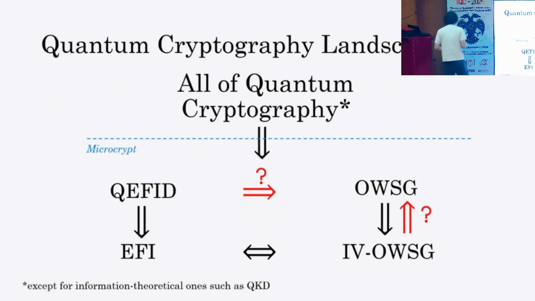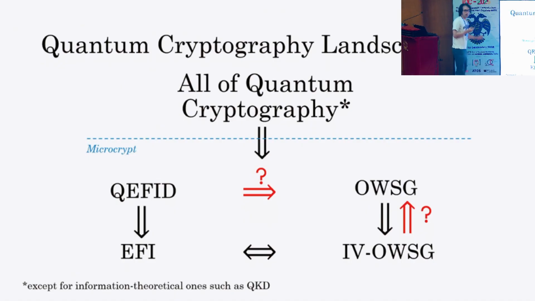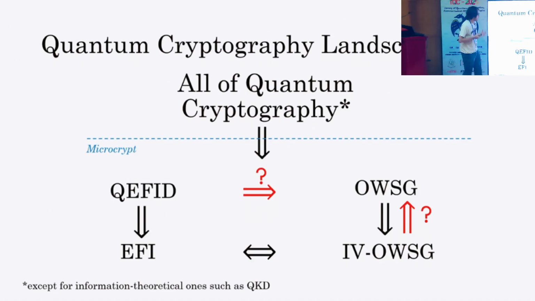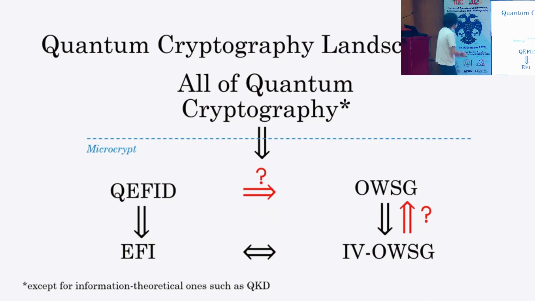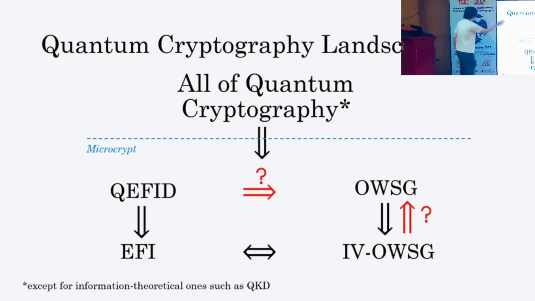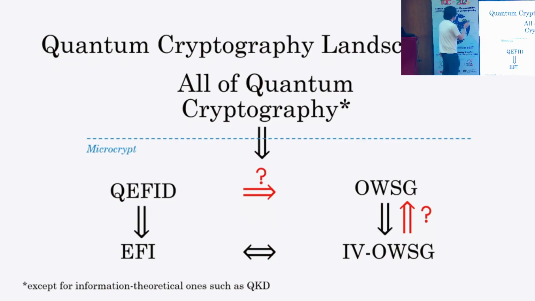Okay, so right now the landscape of quantum cryptography looks like this. Essentially, all of quantum cryptography, except for some information-theoretic ones such as QKD, that requires complexity-based assumptions implies some of those assumptions. The world where those primitives exist is referred to as microcrypt, because that is below minicrypt, where classical one-way functions exist.